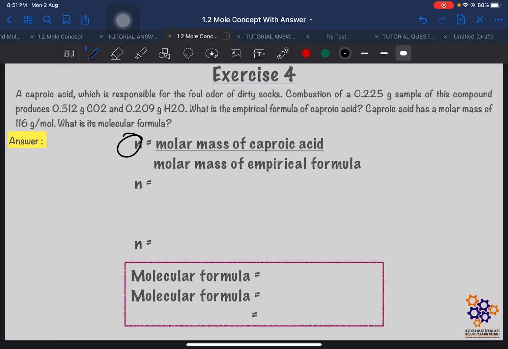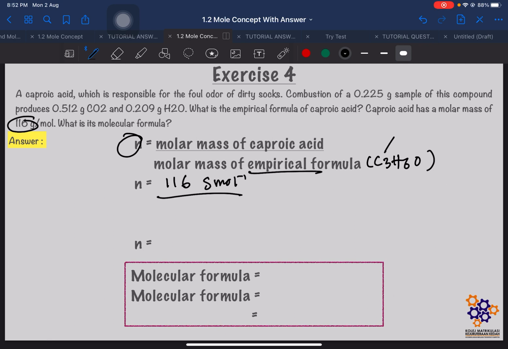So, n equals the molar mass of capric acid divided by the molar mass of the empirical formula of capric acid. We know the empirical formula is C3H6O, so we need to find the molar mass of this empirical formula. The molar mass of capric acid is 116 gram per mole, so 116 gram per mole divided by the molar mass of the empirical formula.